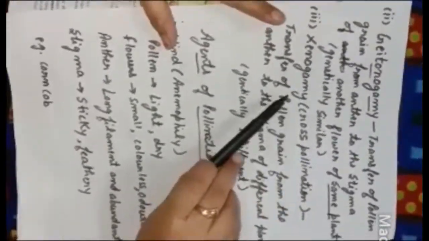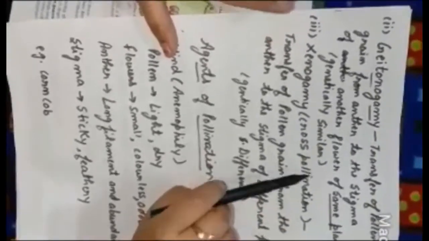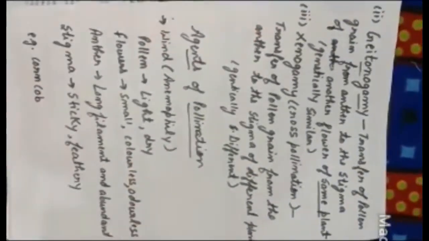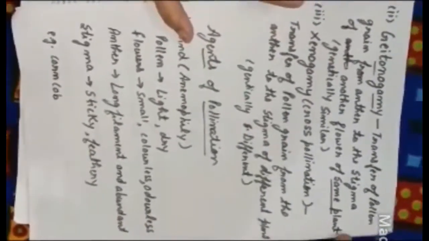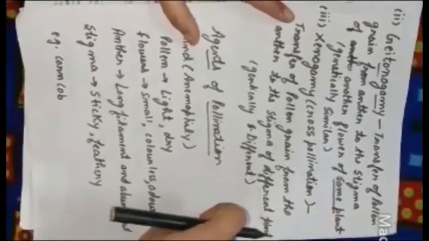And the third one is xenogamy. It is a type of completely cross pollination, because in this the pollen grains are transferred from the anther to the stigma of a different flower, a completely different plant. If the plant is different, it means they are genetically different. Here in both cases the plants are different, but in geitonogamy the plant is genetically similar, while here it is genetically different.